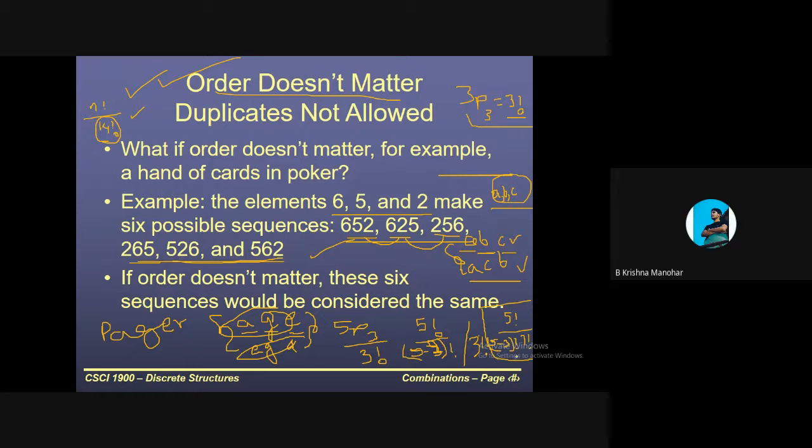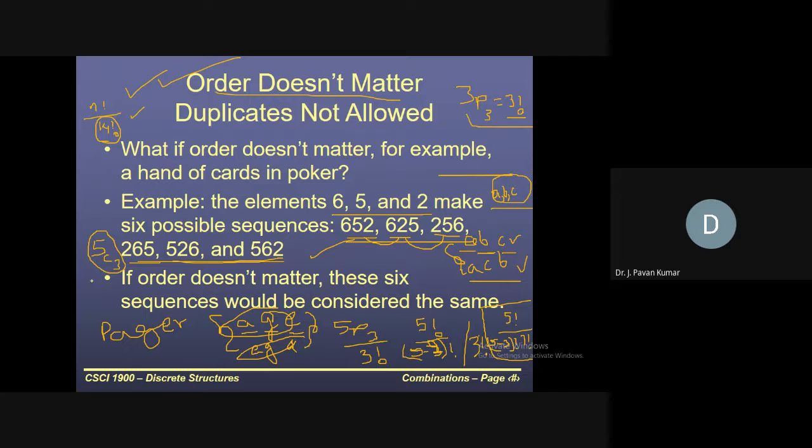Yeah. Now if you observe, this is in the form of 5C3. So if order does not matter, then out of 5 elements, 3 elements have to be chosen, and in 5C3 ways we can choose.